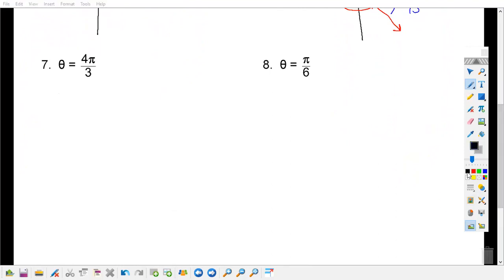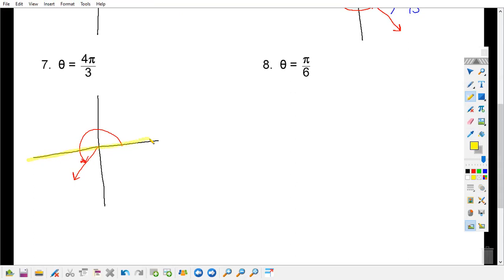Okay. So our first radian up is theta. We had theta at 4 pi over 3, and we decided it's in quadrant 3. Reference angle describes how far it is from its nearest x-axis.